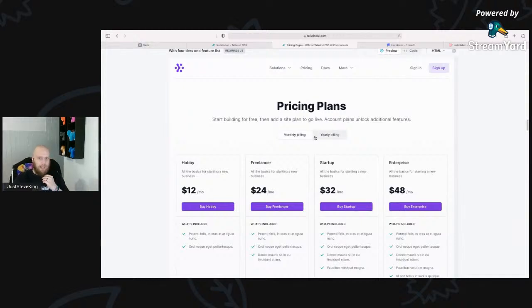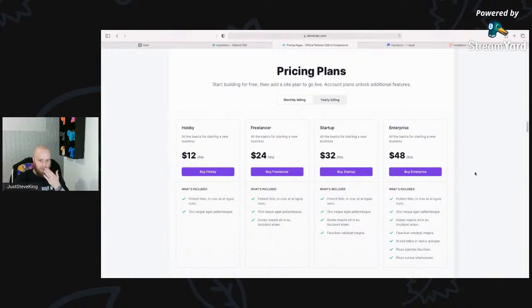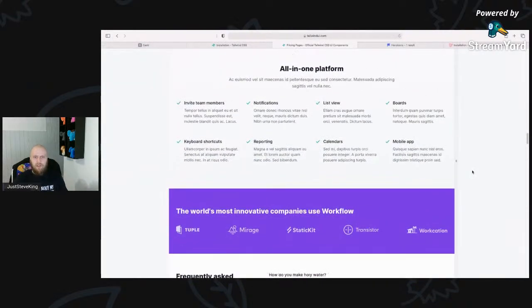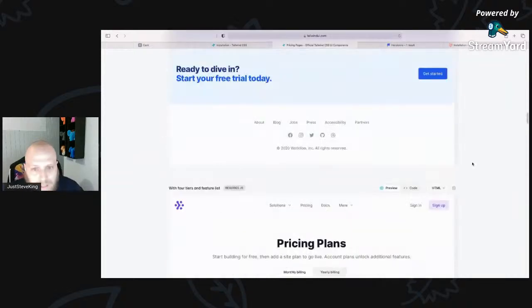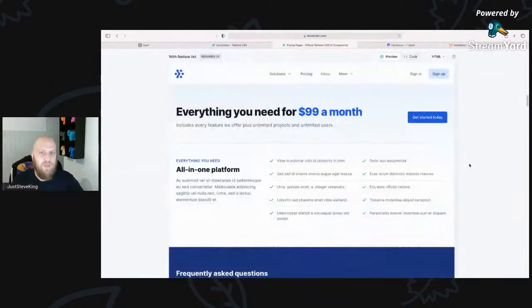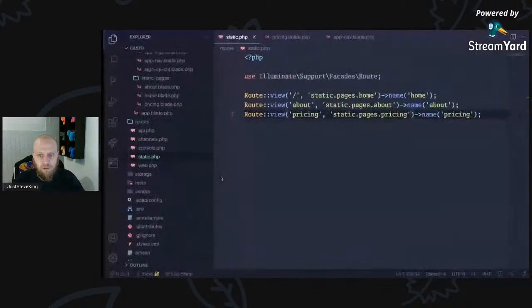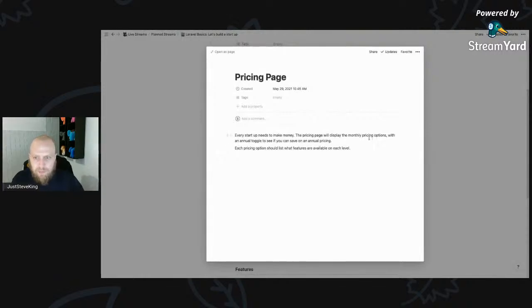I don't know how I'm going to handle the billing on this yet. I mean, obviously it's going to use Stripe or something like that, or one of those platforms. But I don't know, from a billing perspective, this is just about growing your audience. There's a freemium model where you can start to follow people, but it's a one-off cost. So I kind of like this idea. So what I originally thought was there was going to be monthly pricing options with an annual toggle, so you can save on annual pricing, and each pricing option should list what features are available.